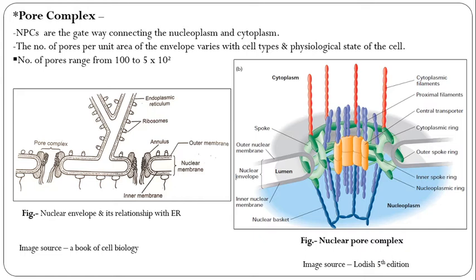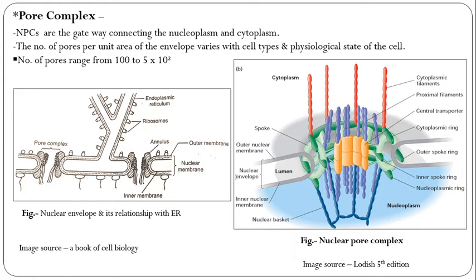So here the pore complexes. The nuclear envelope is interrupted at intervals by nuclear pores, which act as passageways for transport of various types of materials. In plant cells, these pores are irregular and sparsely distributed over the surface of the nucleus. But in certain animal cells, for example amphibian oocytes, the pores are numerous and regularly arranged. The number of pores per unit area of an envelope varies with the cell type and with the physiological state of the cells. So the pores are aligned with the nucleoplasmic channels.